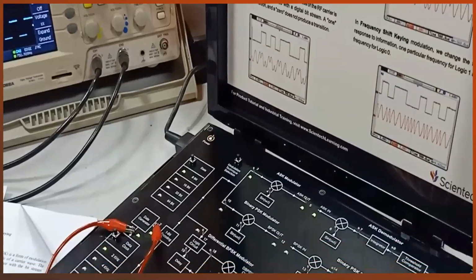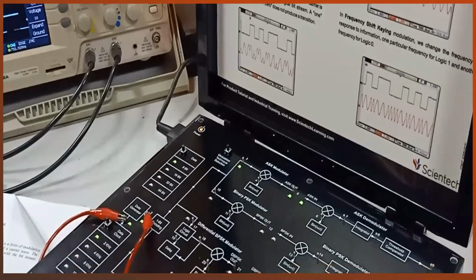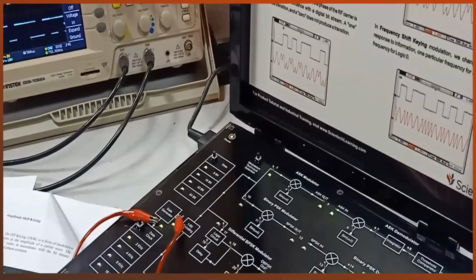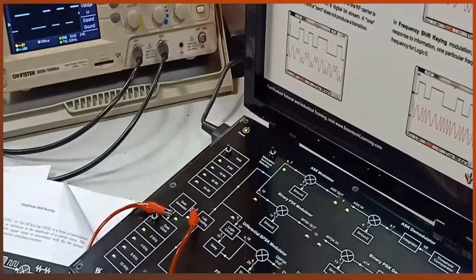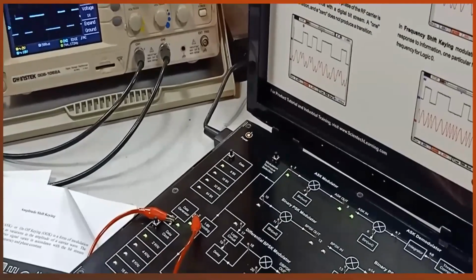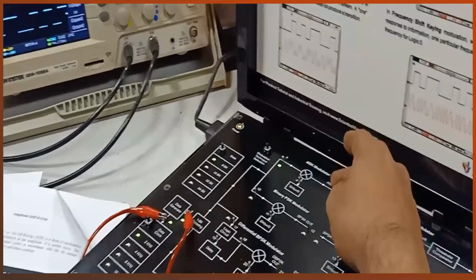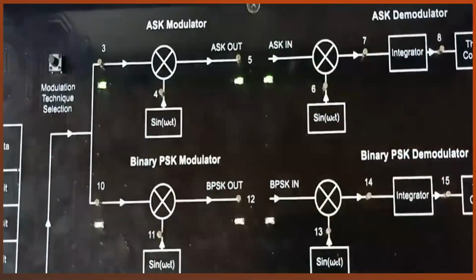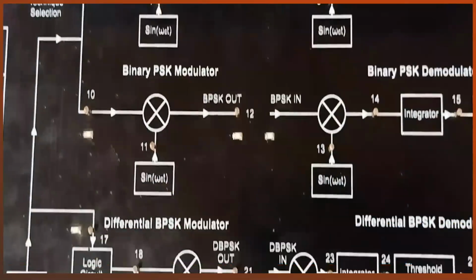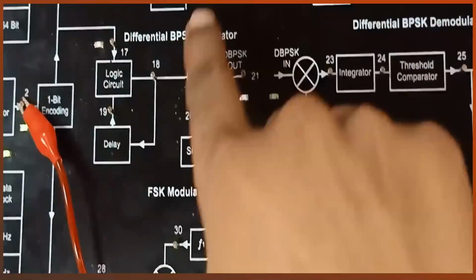For this purpose, we have various modulation schemes in passband. A few of them are known as ASK modulator, FSK modulator, and binary PSK modulator. We also have differential BPSK modulator.